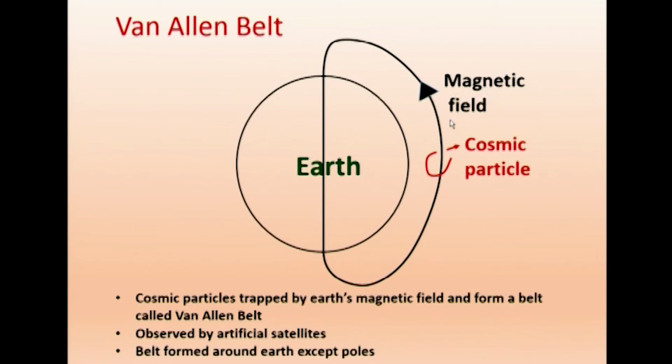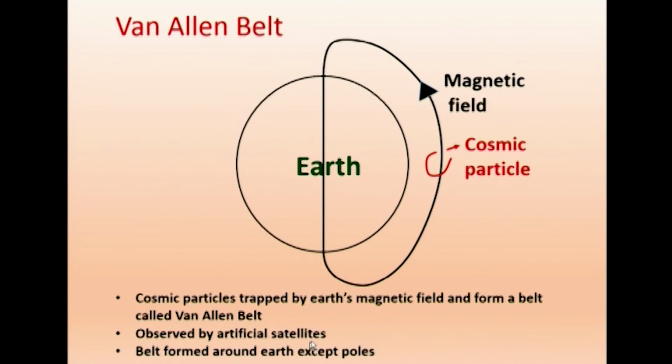That field where we get large intensity particles circulating is called the Van Allen belt. Van Allen is the name of the scientist who observed this. So, now we will see what the Van Allen belt is. Cosmic particles trapped by Earth's magnetic field form a belt called the Van Allen belt.